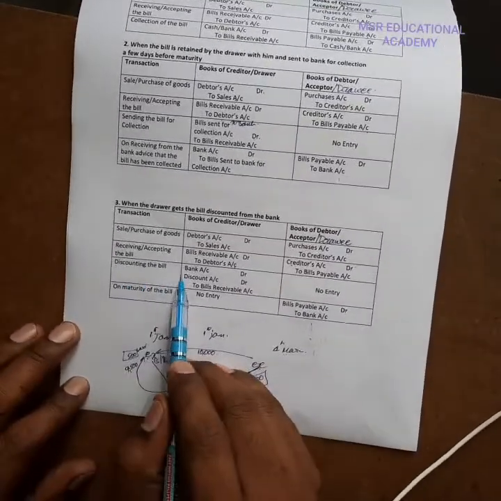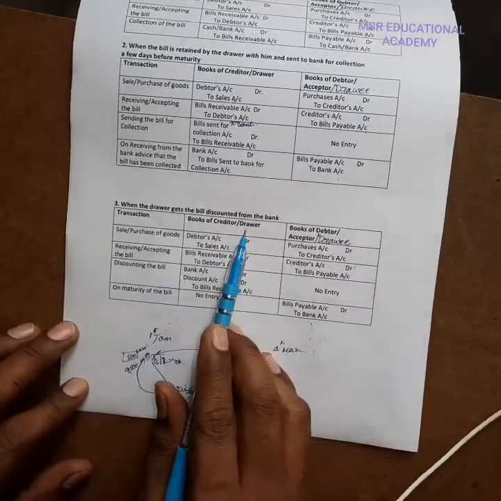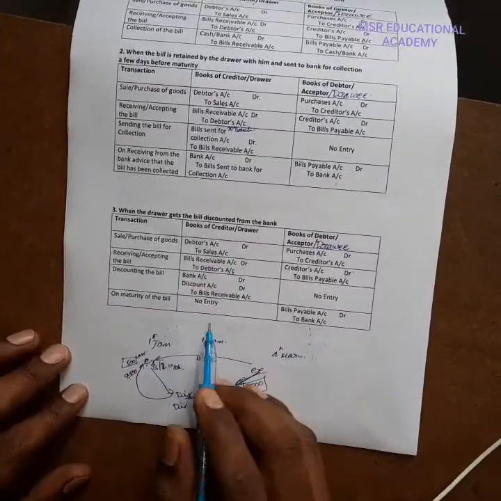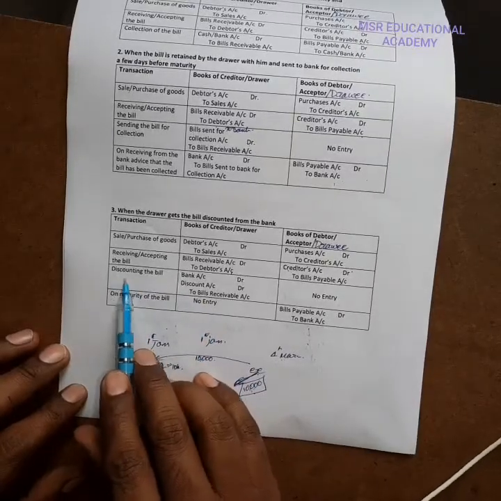Next, discounting the bill. The drawer goes to the bank and discounts the bill, so that entry is bills.